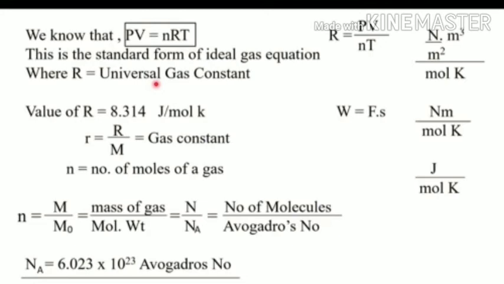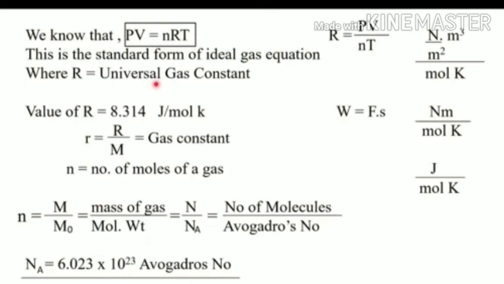The value of R is 8.314 joule per mole Kelvin, and n is the number of moles of a gas. We see the concept of 1 mole of a gas.